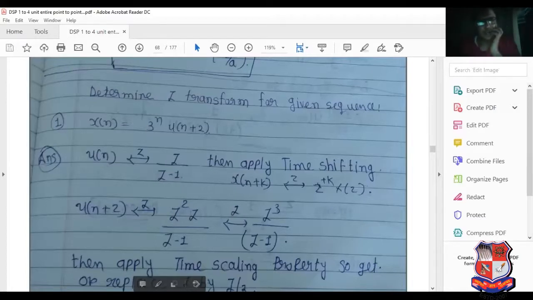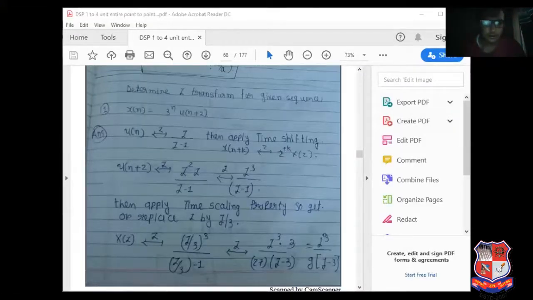Put alpha equal to 1 in the equation of alpha raised to n u of n, so we get the answer: the z transform of u of n is z upon z minus 1.